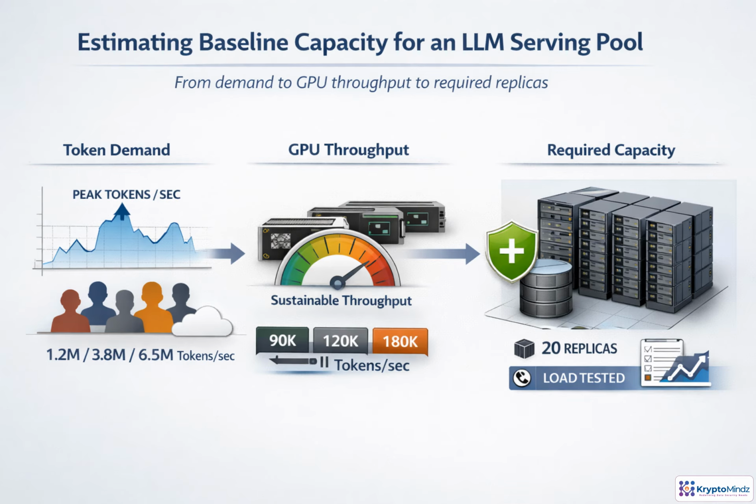Baseline capacity starts with demand, but plan for peak tokens per second, not average requests. Profile real prompts and completions. Then benchmark the exact serving setup: model version, GPU type, quantization, context length, and batching. That gives you sustainable tokens per second per GPU. From there, required GPUs is roughly peak token demand divided by sustainable GPU throughput, multiplied by a safety factor. That buffer covers burstiness, retries, failover, and priority traffic. Finally, validate the estimate with load tests that match production distributions, not synthetic happy paths.